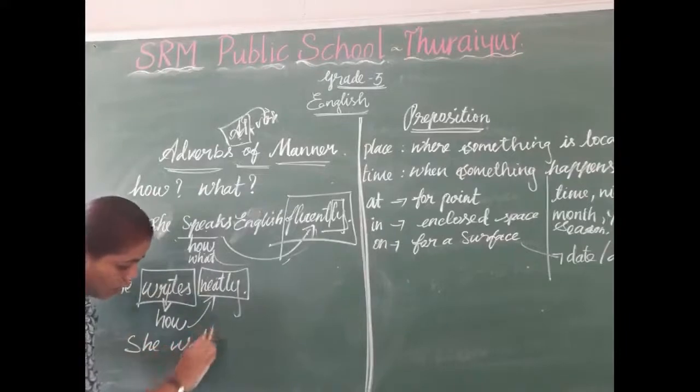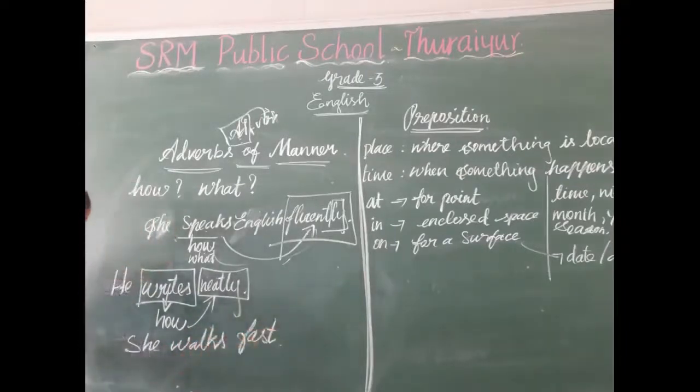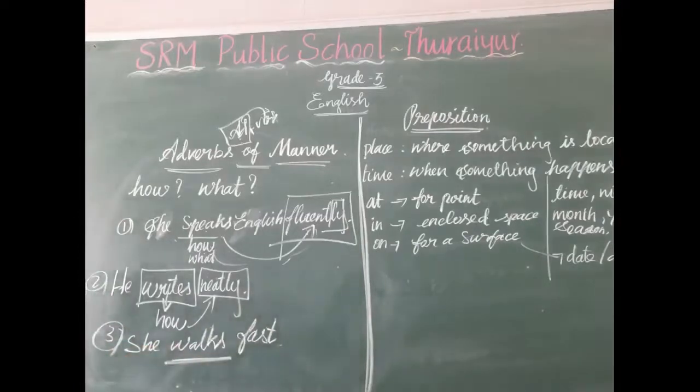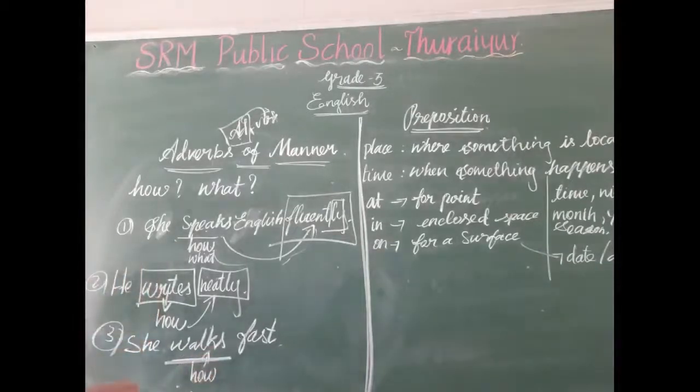She walks fast. What is the verb here? Walks. Now tell me, how she walks? We want to ask the question how to the verb. Yes, no? How she walks? Fast. So which is the adverb of manner here?